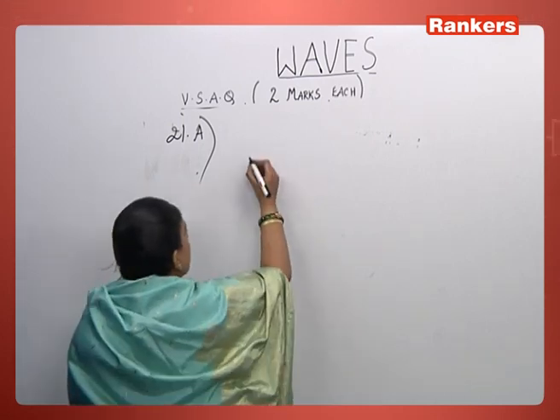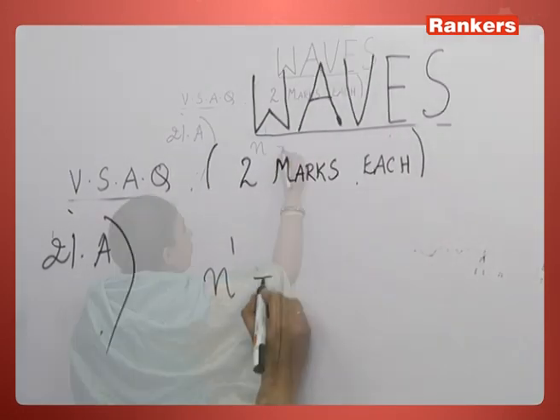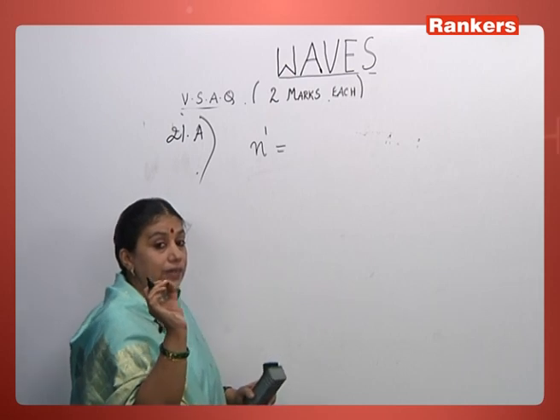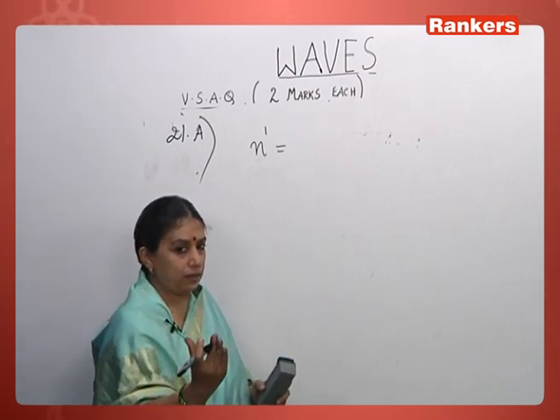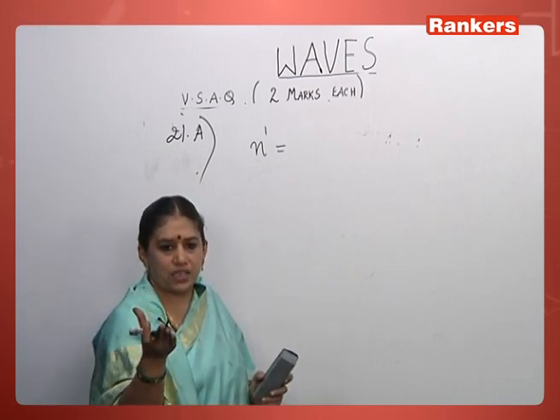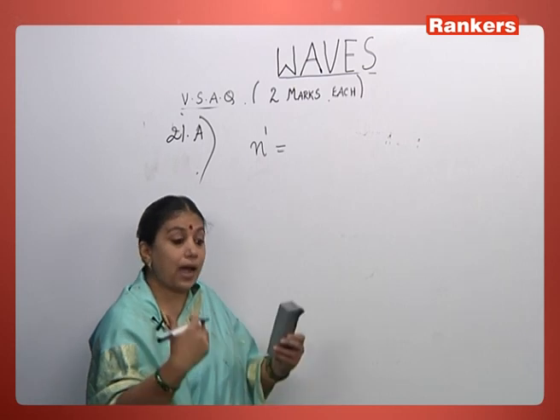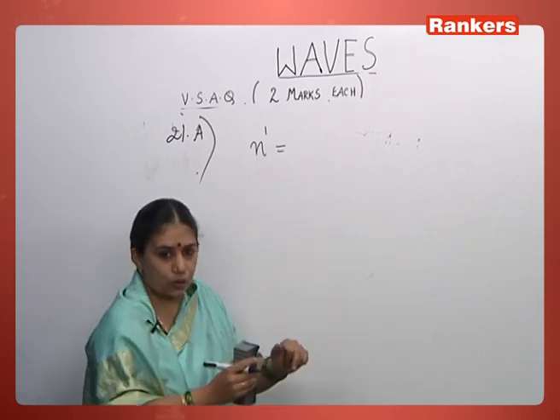So, suppose I call the apparent frequency n dash and the original frequency n naught. The original frequency does not change. Apparent frequency is only what we feel, what we observe, but the original frequency of the train engine doesn't change, it remains the same, but the observer feels that it is increasing and decreasing. That's what is apparent frequency and original frequency.